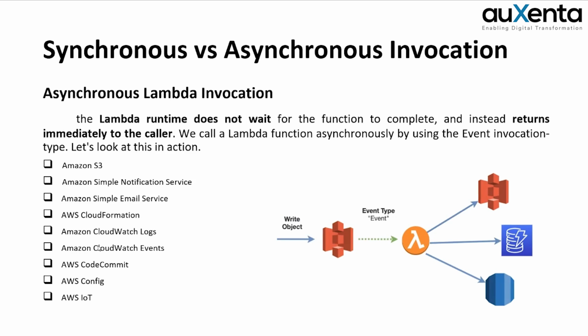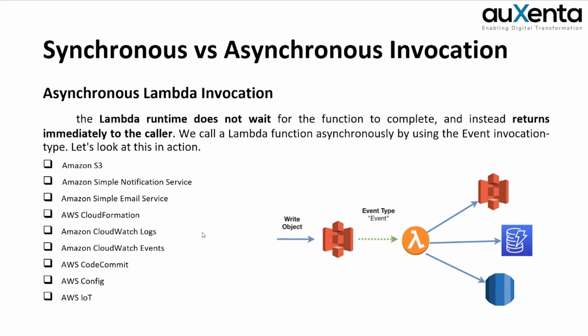There's another way to access this, that's asynchronous Lambda invocation. In asynchronous Lambda invocation, you are not waiting for a response. You will just ask Lambda to start, and then the language runtime will return a call and say that we have started the Lambda function. That's all. And in the background, it will work. We are not waiting for a response. These are some of the Lambda asynchronous invocations. That means these are the services which use Lambda as an asynchronous invocation.